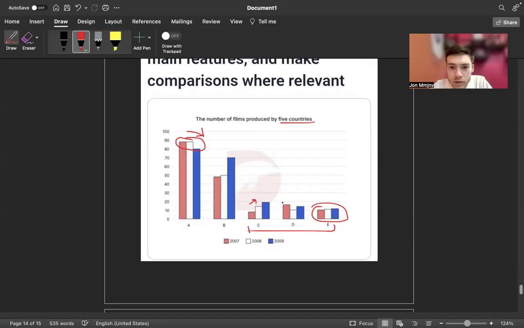This one increased, this one kind of decreased, and this one is increasing. This one experienced the biggest increase, actually, and it became the second most common in 2009. Okay, let's go.